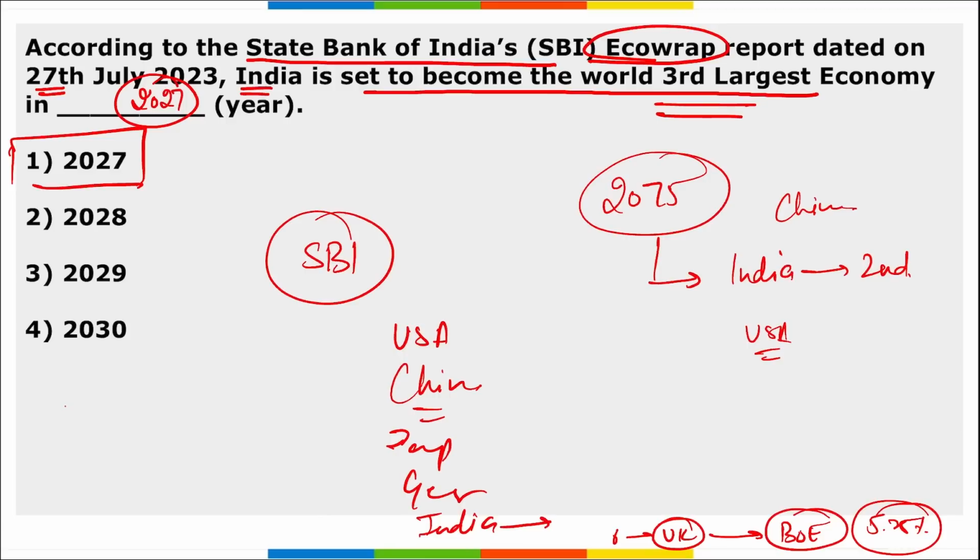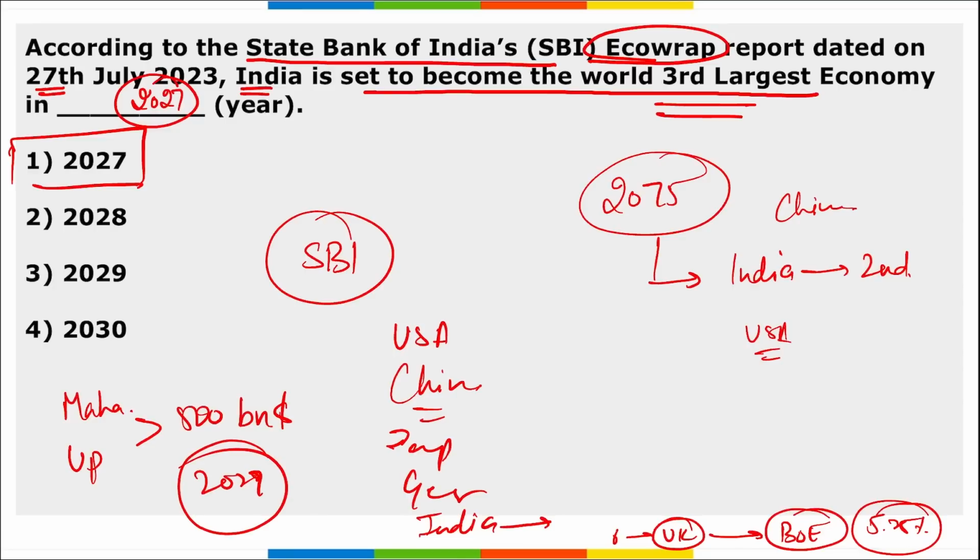Coming back, remember there is a target of two Indian states, Maharashtra and UP, to achieve the $50 billion mark by the year 2027. Right?